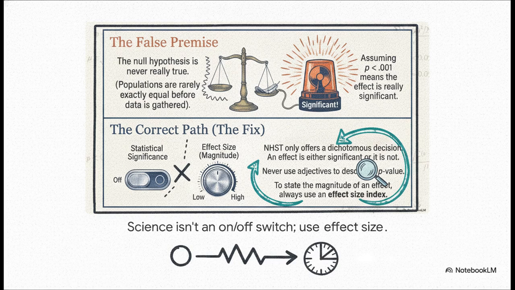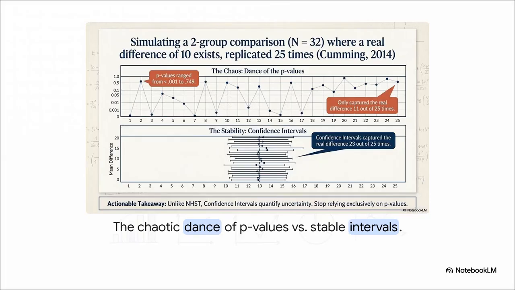We shouldn't just be asking, is there a difference? We need to measure the actual magnitude of that difference to see if it even matters in the real world. To put this into perspective, let's look at a 2014 simulation by Cumming of a two-group comparison where a real difference of 10 actually exists.